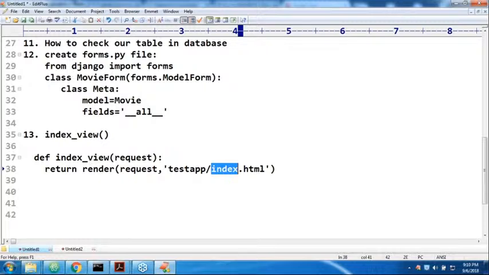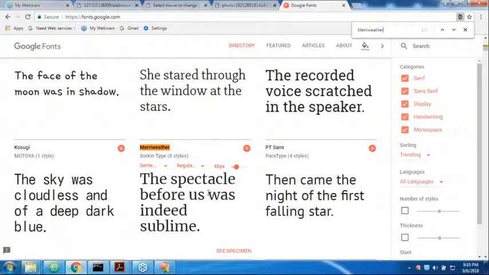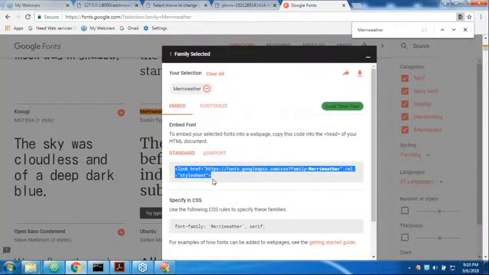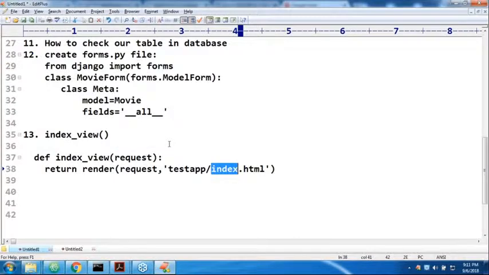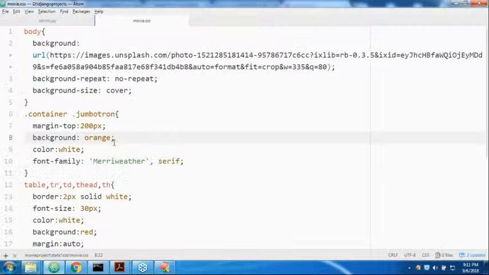Just add plus, now open this one. Take this URL inside the HTML page, and after that, take this one inside the CSS file. That's all, this is what we have to take. Have you seen the embed font? Take this one, and next specify it in the CSS file. This is what I added in the CSS file, Jumbotron related, font related.